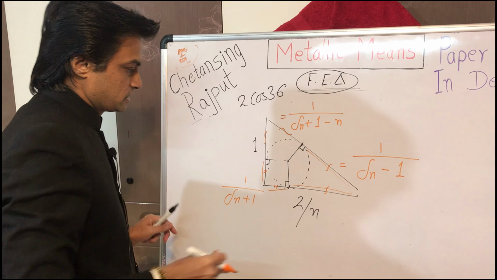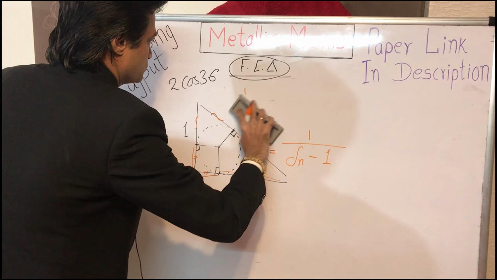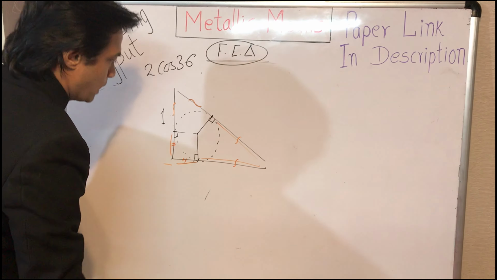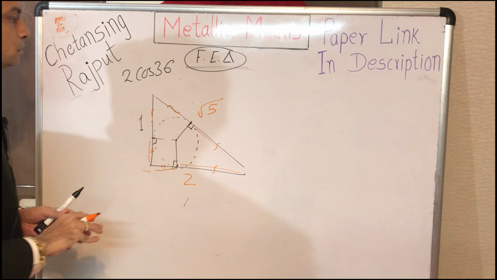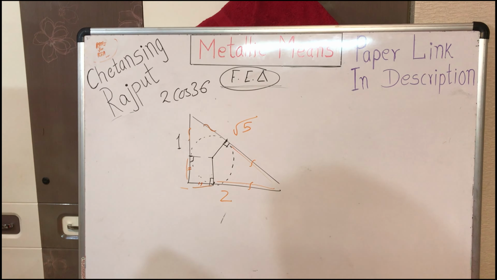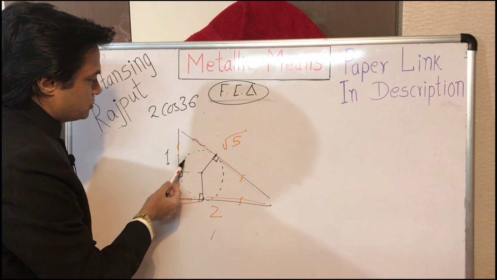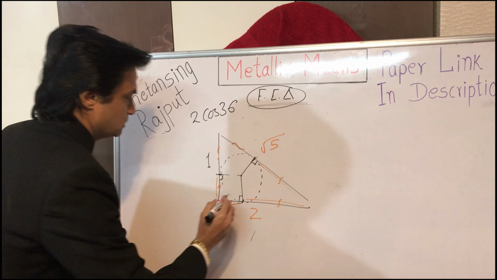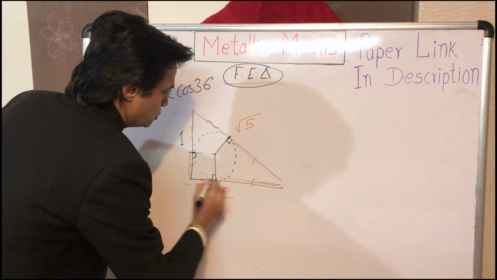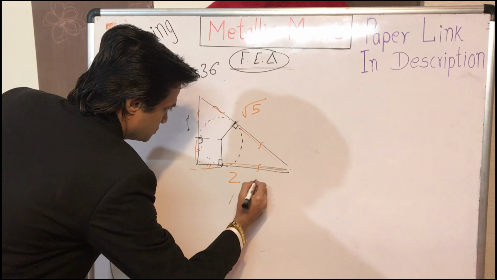For example, consider the 1, 2 and root 5 triangle, which is the fractional expression triangle for the golden ratio. And see, in such an interesting manner, the touch points of the in circle divide the side lines. This cathetus 2 is divided by the touch point of the in circle in this way.